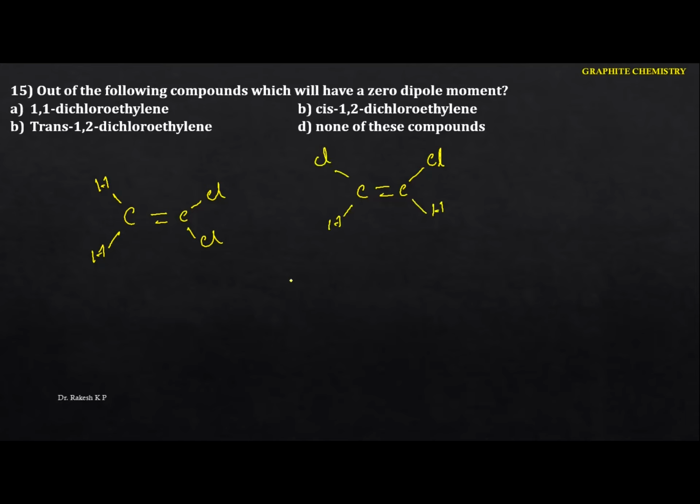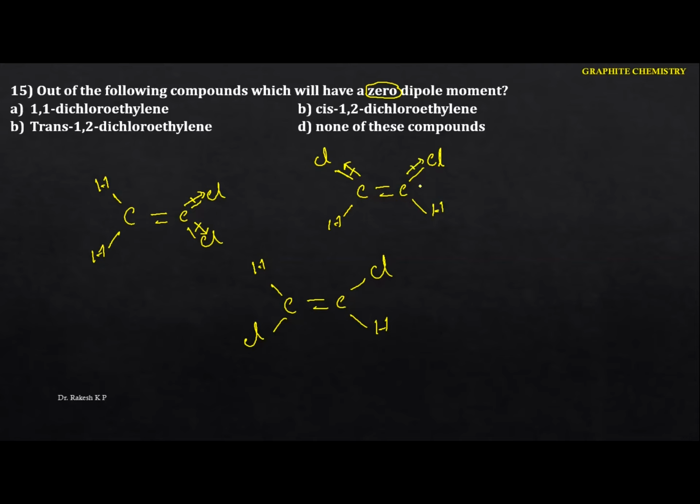See the next one here. In the trans, it is on the opposite side. Now here also we have Cl, and here H. Just identify this concept here. The dipole moment is from the less electronegative to the more electronegative. Less to more. So what you have to identify is the zero dipole moment. Here also it goes from less electronegative to more electronegative.